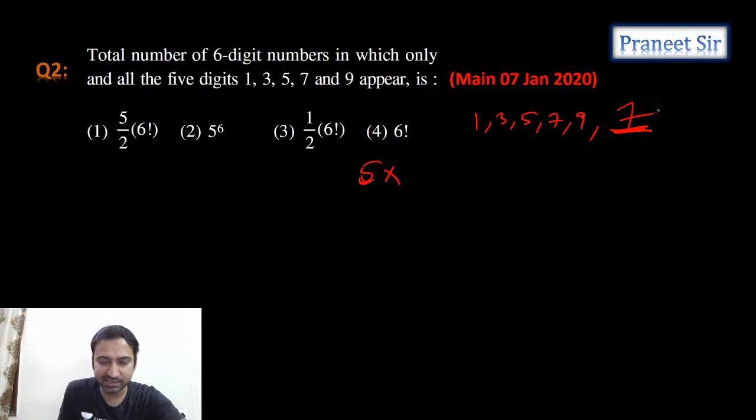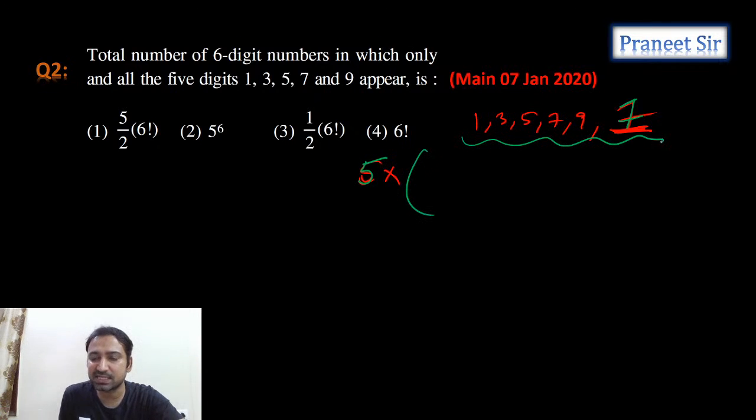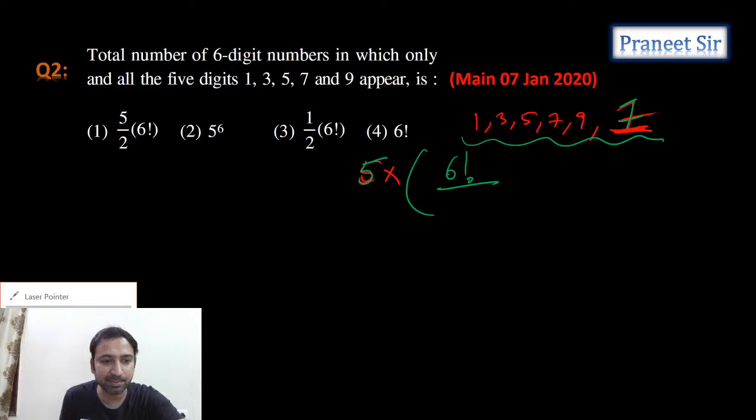Let's assume I have selected 7. Okay, here I have selected 7. That's it. So for that we have 5 possibilities. I can select 1, I can select 3, 5, 7, 9, like that. So okay, let's assume I have selected 7. If I selected 7, how many ways can we arrange these 6 numbers? 6 numbers we can arrange in 6 factorial ways. But actually, because of this, 7 is getting repeated. See here, 7 is getting repeated, guys.